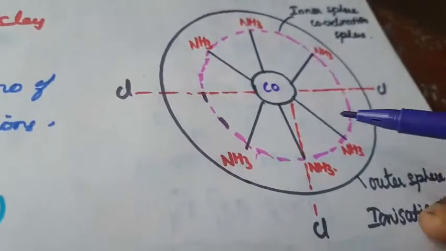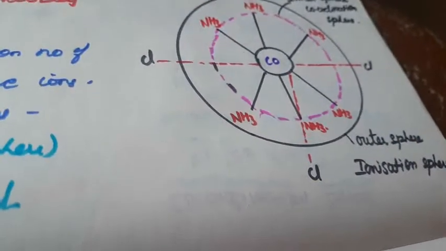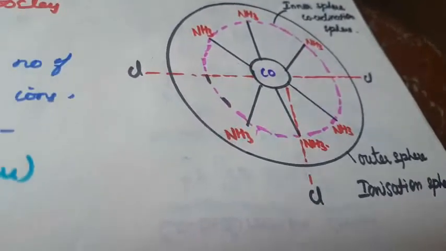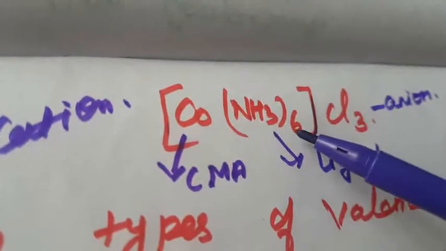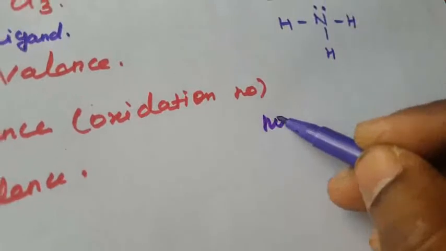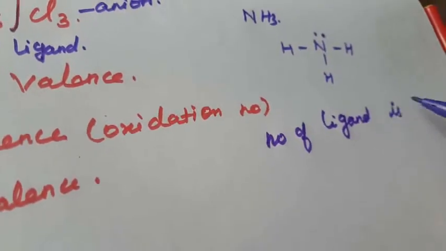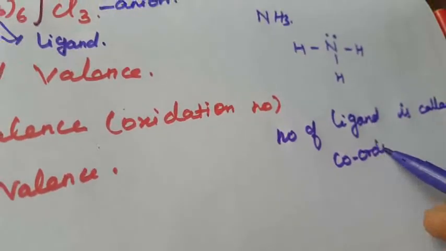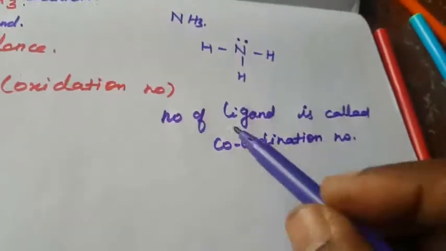The number of ligands is called the coordination number. Once again, the number of ligands is called the coordination number. So what is the coordination number of this compound? It is 6.